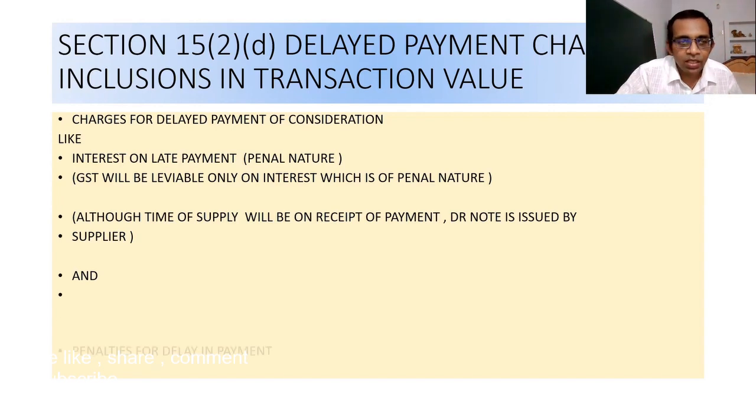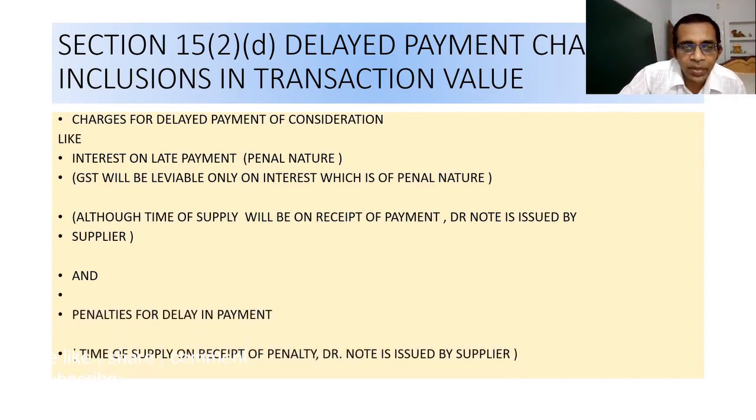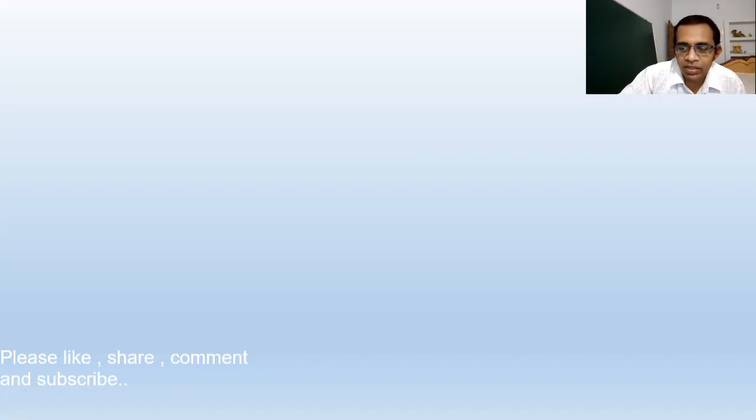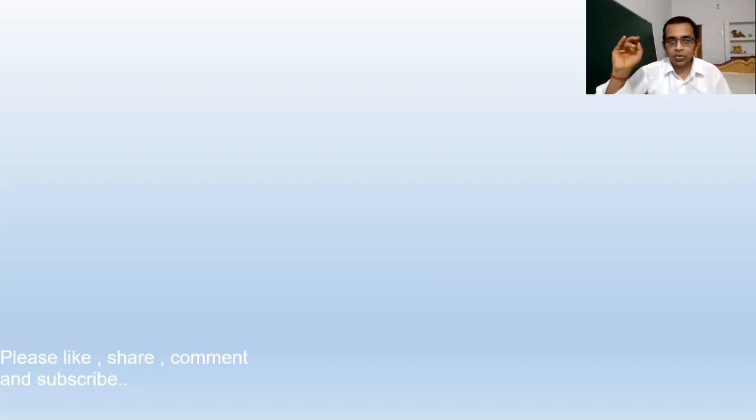Okay, so I think I have to move further. Penalty for delay in payment. On the same footing, GST will be levied on the penalty for delay in payment, and the time of supply of this penalty will be when the seller receives this penalty. Obviously the seller will issue a debit note to get these penalties.